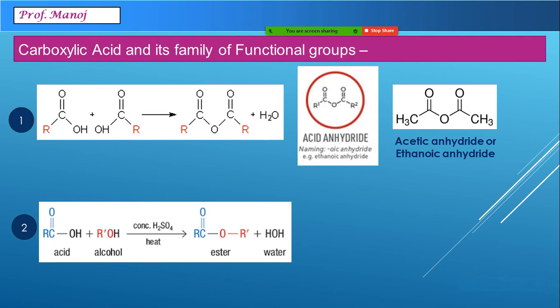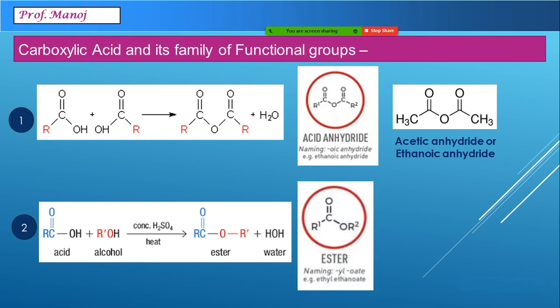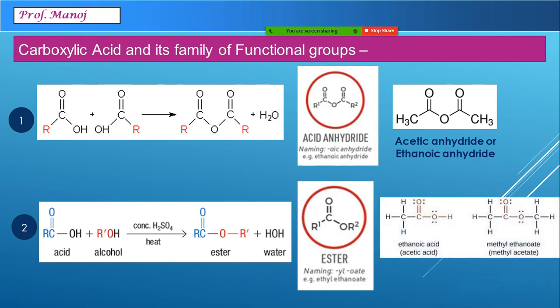Second group is when acid reacts with alcohol, it produces a group ester. Ester group contains RCOOR. Here in this structure I have shown acid, first acetic acid, last hydrogen is replaced with a CH3 group. That gives us an ester.